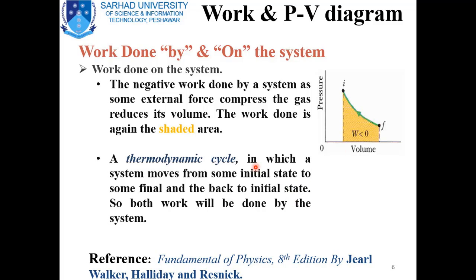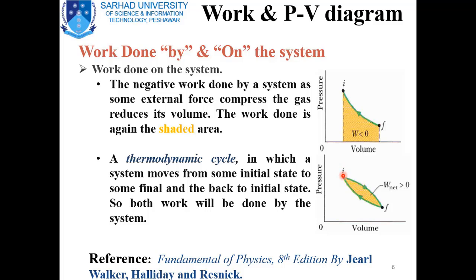And there is a process known as the thermodynamic cycle, in which the system moves from some initial state to some final state and back to the initial state. Such a cycle is known as a thermodynamic cycle, and both types of work are done in it. That is, positive work and negative work are done in the same cycle, and this is represented by the adjacent figure.